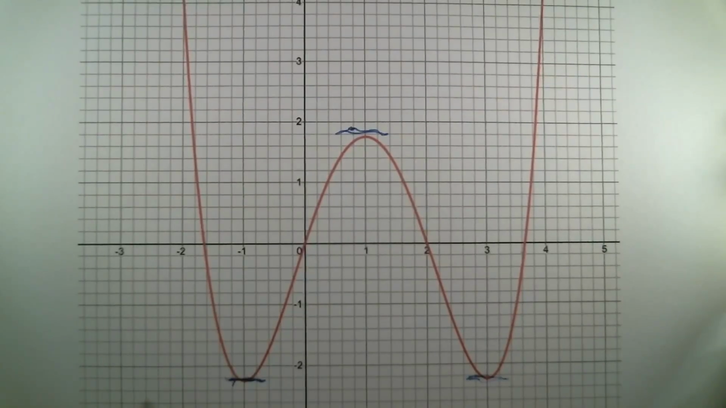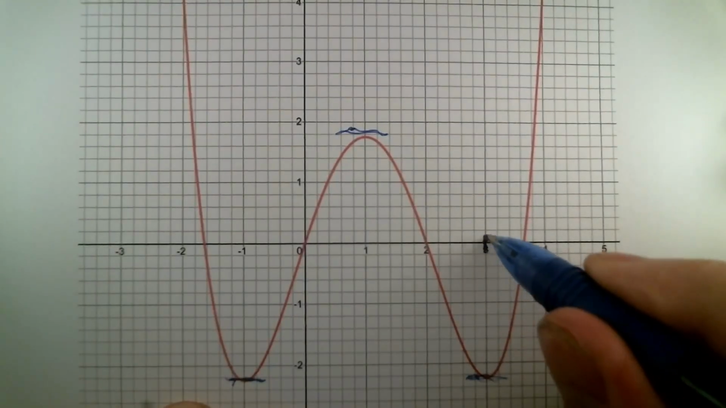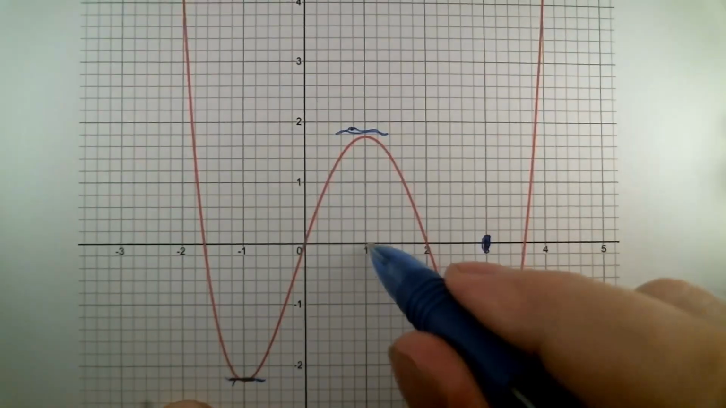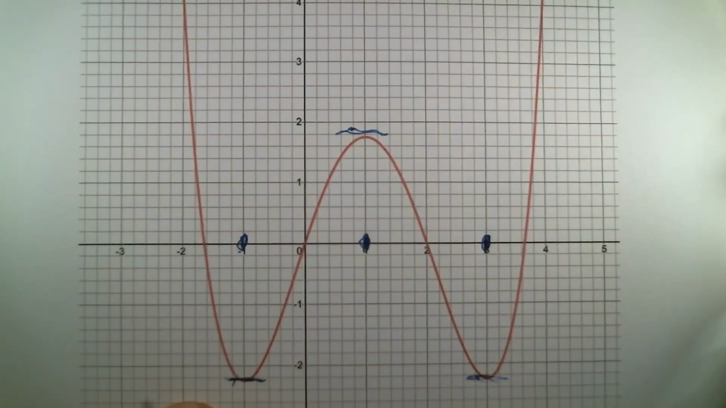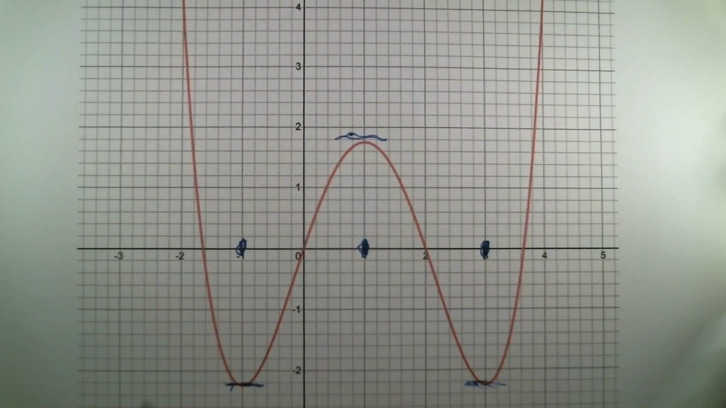So at those 3 points, the tangent line is horizontal, and that means the derivative at those x values is 0. So wherever you see a max or a min on the function, you can say, okay, the derivative is going to be 0 at those x coordinates. So I've got myself 3 points where I know the derivative is 0.